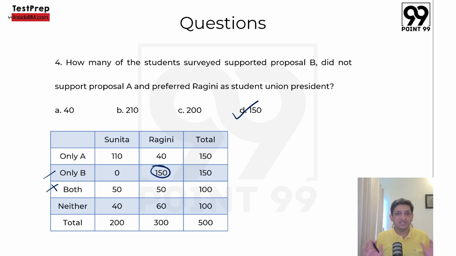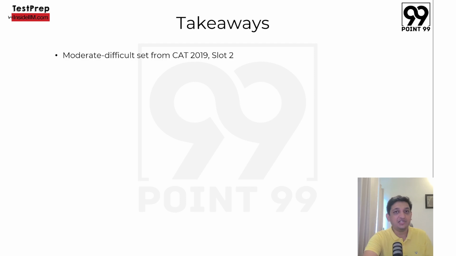Now, if you would have been really good at this set, you should have been able to crack this set within 5 to 6 minutes. So I will consider this as a moderate to slightly difficult set. I will not say very difficult, but moderate-ish set is what I would consider this to be. Now, this was an actual set from CAT 2019 slot 2. And if you look at all the sets that were there, this should have been one of those sets that you should have attempted for sure, right? And this was the pre-COVID era when you used to get 8 sets that you needed to solve in 1 hour.